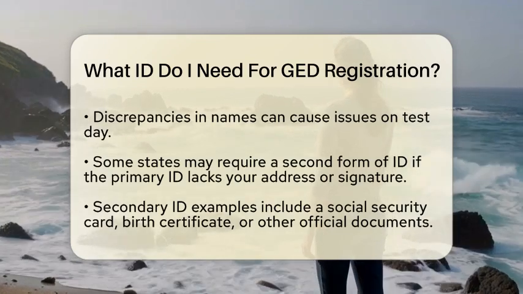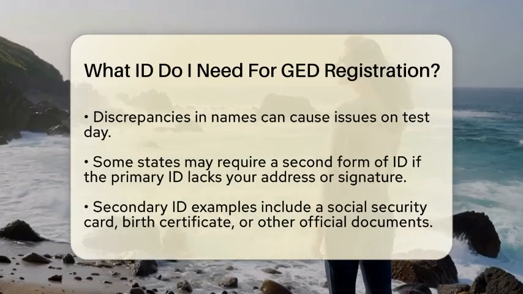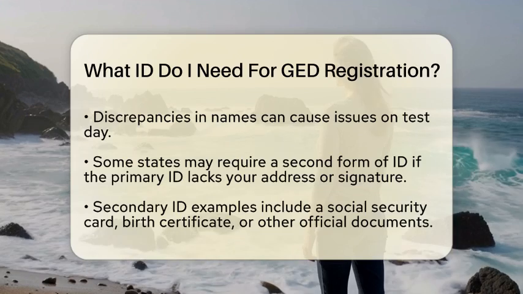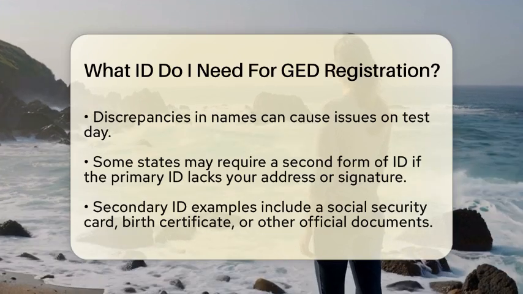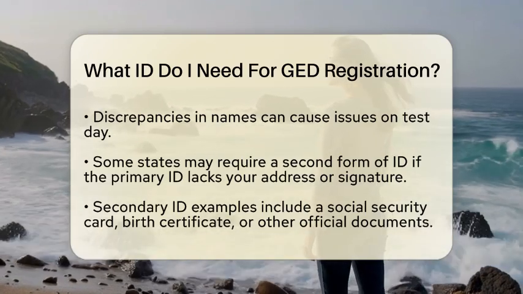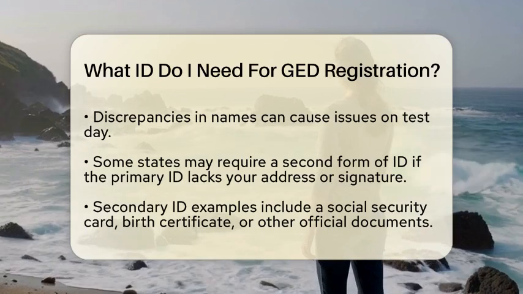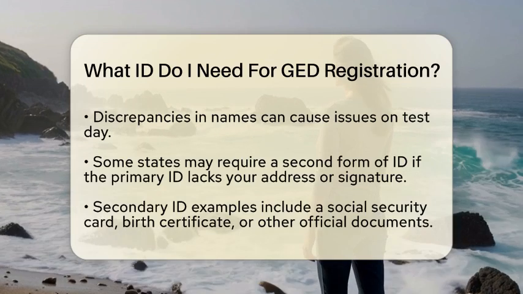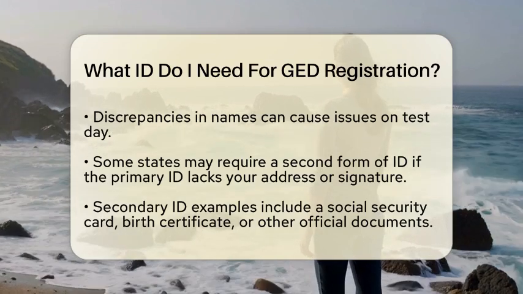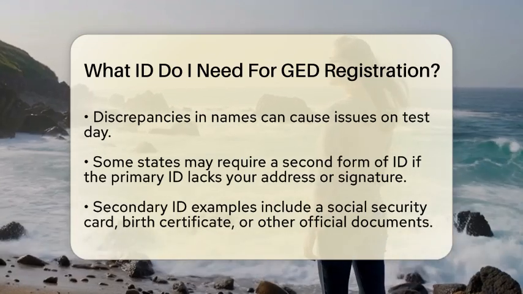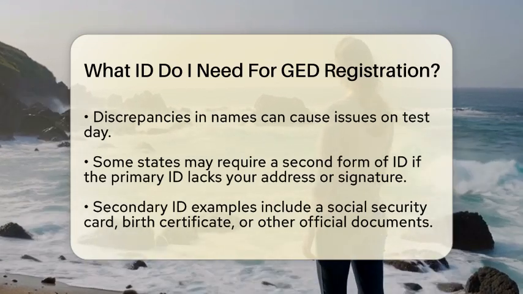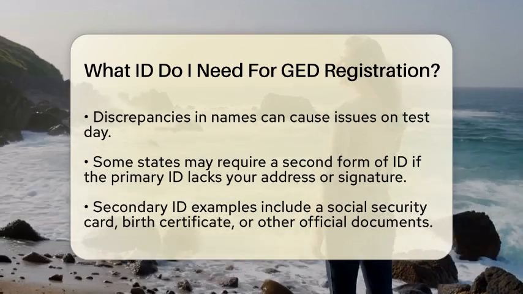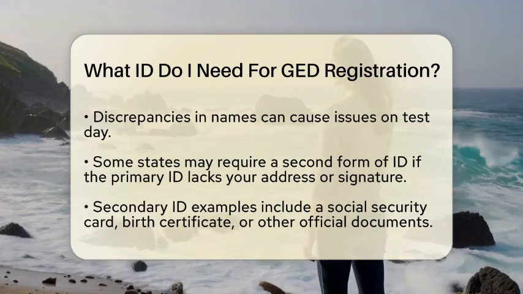In some states, you might be asked to provide a second form of identification. This is particularly true if your primary ID does not show your home address or signature, or if your state has specific residency requirements. Examples of secondary identification include a social security card, birth certificate, or any other official government-issued document that includes your name.